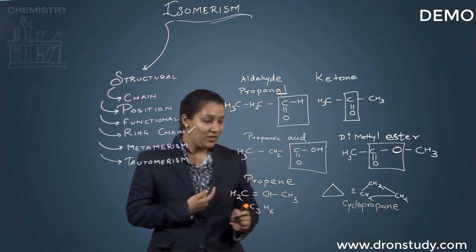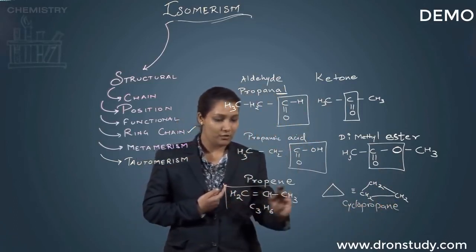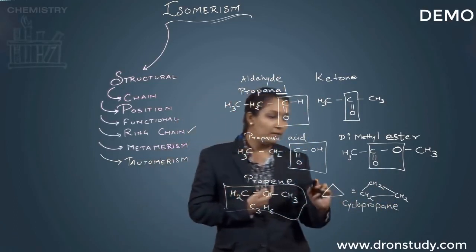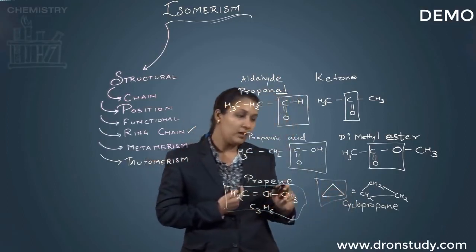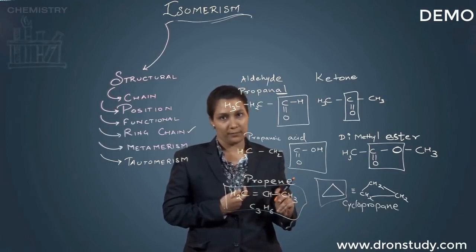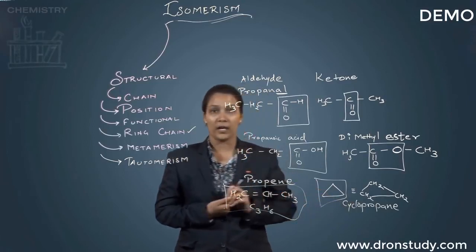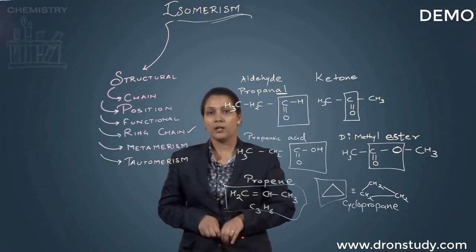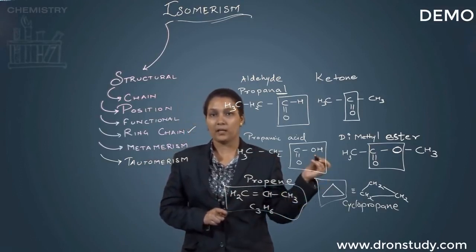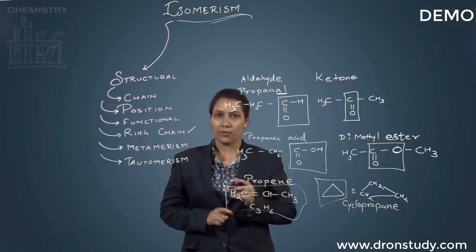So just see, we are having an open chain structure and a cyclic structure. Fine. So this is nothing but ring chain isomerism. So these two are ring chain isomers of each other. Fine. In the next part we will be seeing about metamerism and tautomerism.